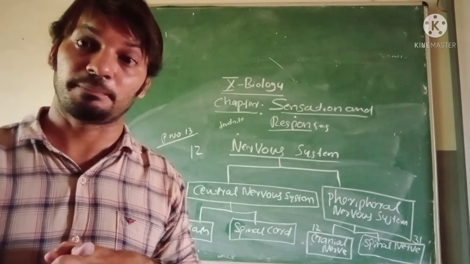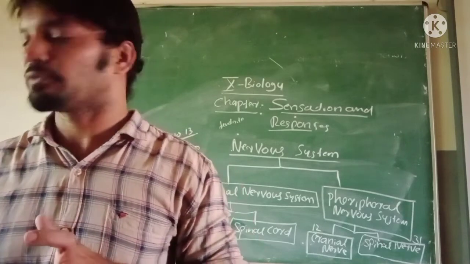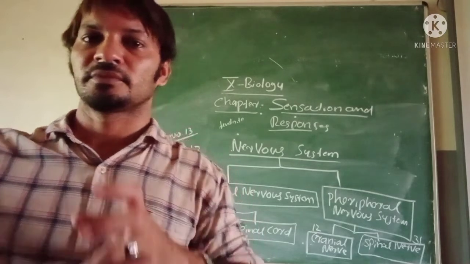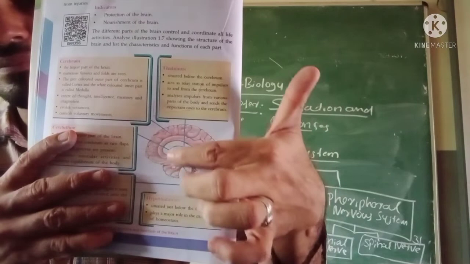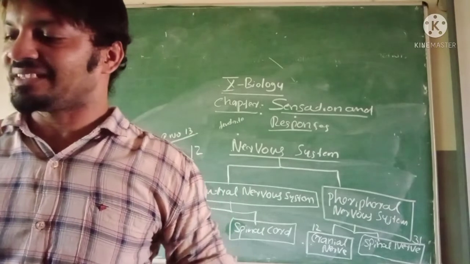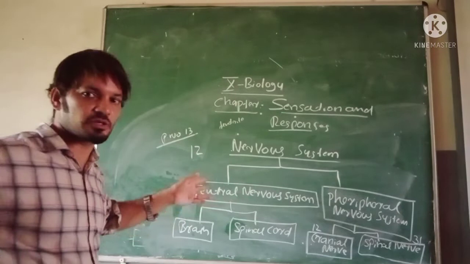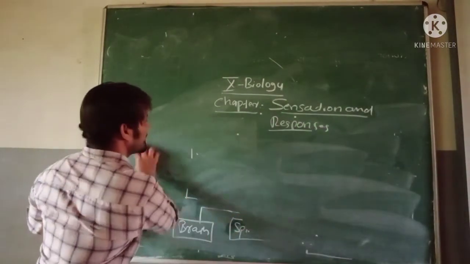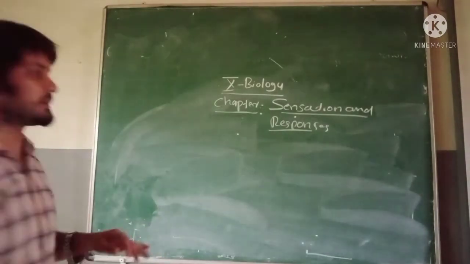Next, what does the brain mean? You can see the brain's image on page number 14, look. That is the brain. Look at this brain. This is our brain. Okay, listen, the brain is the central part. Are you understood this one? All right, take it in your notebook. Our next topic is the brain, continuing from page number 13 to page number 14.